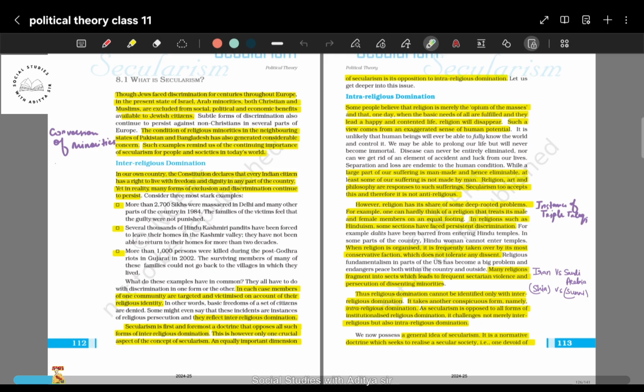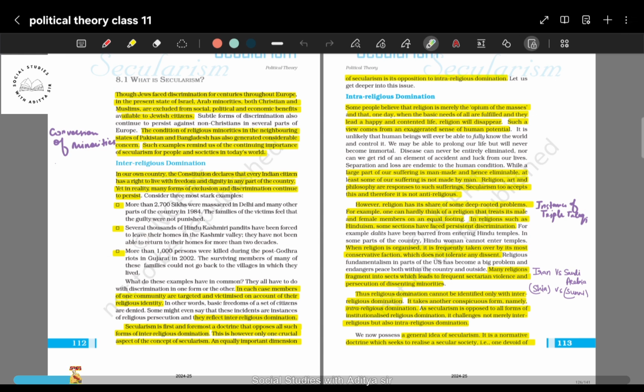So first we will discuss inter-religious domination under this aspect. Here you will see three examples. In 1984, when Indira Gandhi was killed by her bodyguards, a Sikh massacre erupted, and violence broke out against the Sikh community in Delhi and other parts of India. Then the second example: Hindu Kashmiri Pandits were thrown out by use of violence by the Muslim community of Kashmir with the help of militants from Pakistan. Then you will see Muslims being victimized and subjected to violence in the state of Gujarat during the post-Godhra riots.